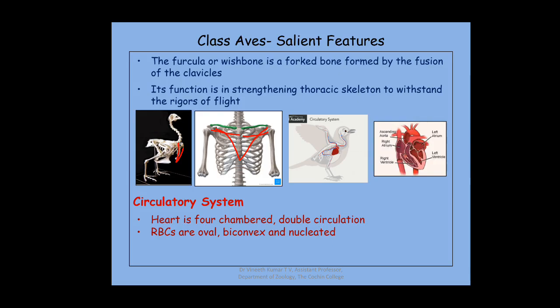Moving on to the circulatory system. The heart is four chambered, and because it is four chambered, they have double circulation. Double circulation means blood comes to the heart twice before being distributed to the different parts of the body.